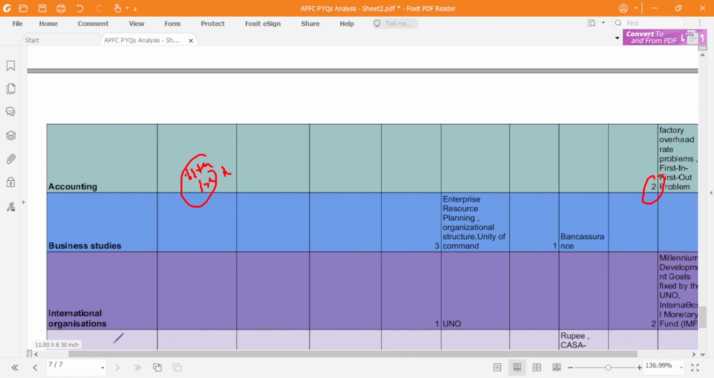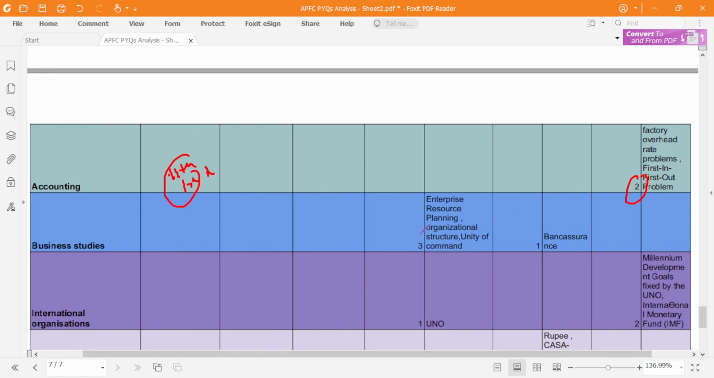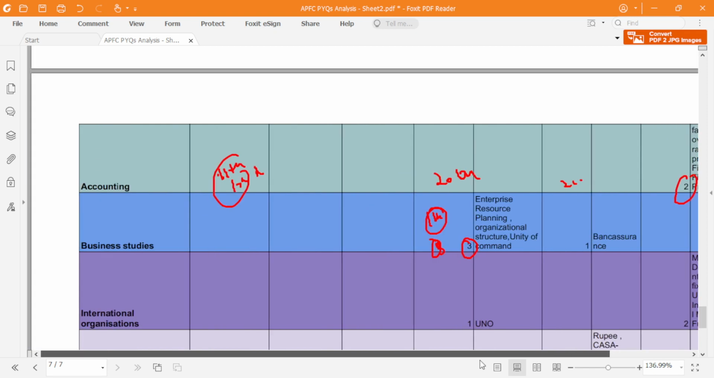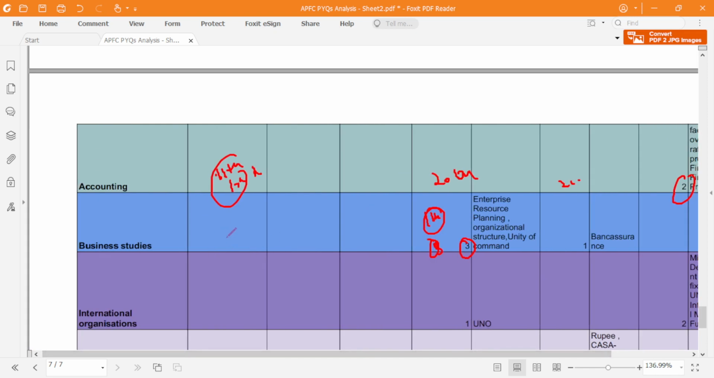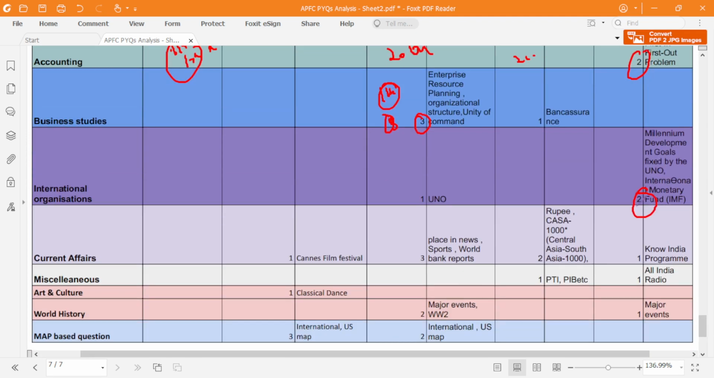Next, there were questions from business studies also, that is not being observed, but I've seen the sources. These are from NCERT business studies, 11th and 12th books. 3 questions they asked in 2004 and 1 in 2012, but in 2015 there were no questions, right? So if you have time, you can refer. International organizations, UNO, once they have asked, and IMF, they have asked like 2 questions.